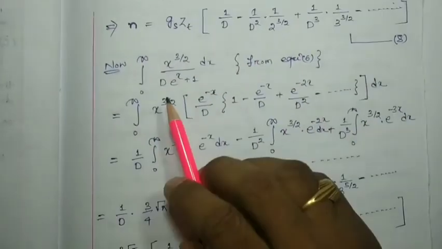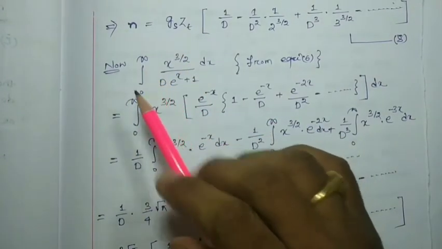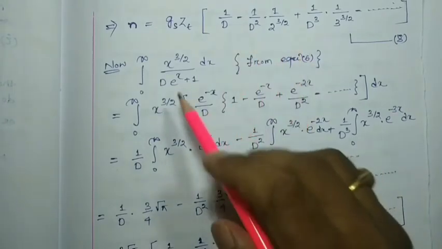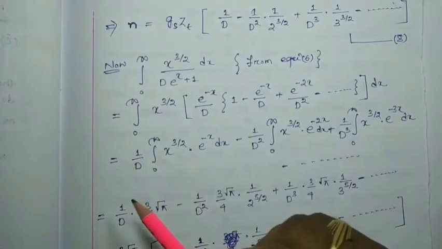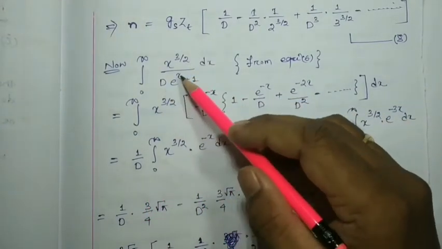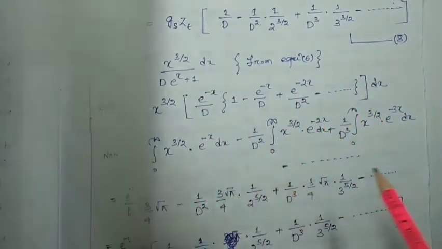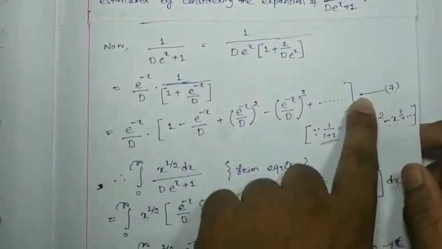Now we have to consider the other integral of equation number 6, that is x to the power 3 by 2 into 1 by d e to the x minus 1. See, already 1 by d e to the x plus 1 we found, and this one, 1 by d e to the x minus 1, we already found. I just have to multiply with x to the power 3 by 2.